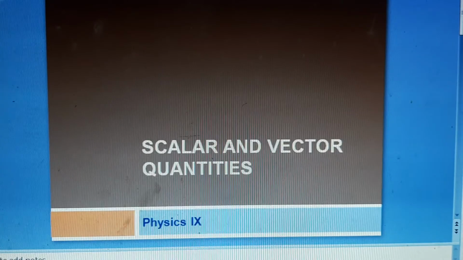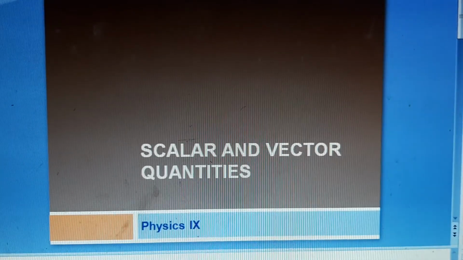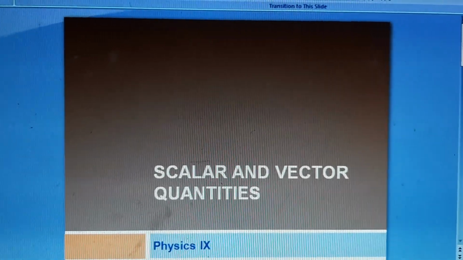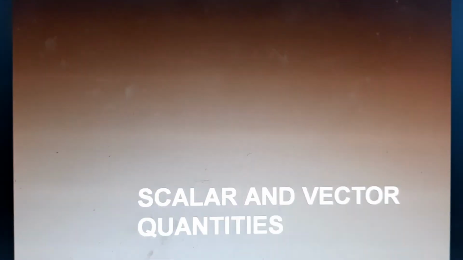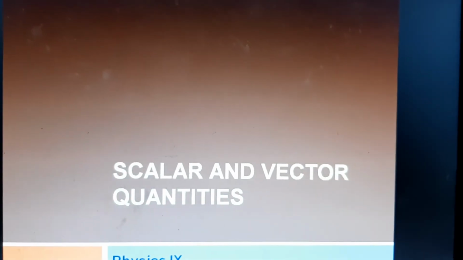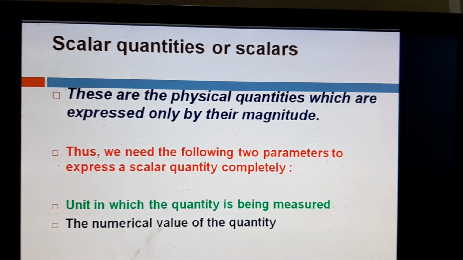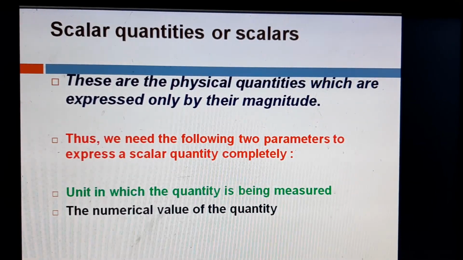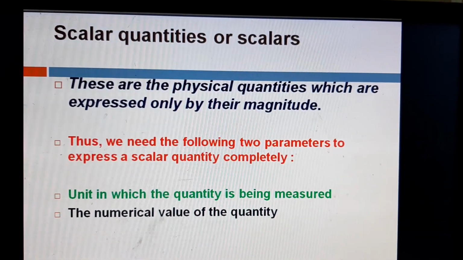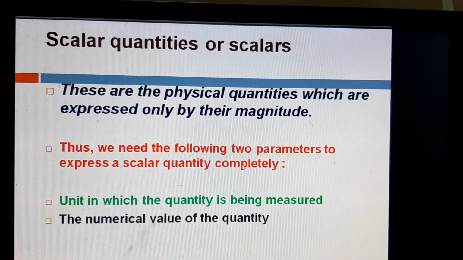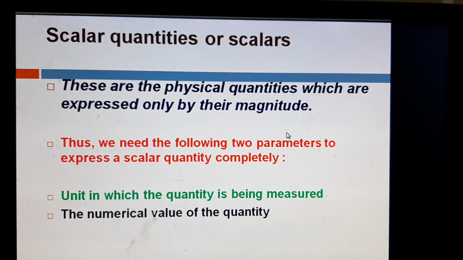We are going to start with a new topic in physics, and that is scalar and vector quantities. Okay, so here, what do you mean by scalar and vector quantities? Let us see that. Scalar quantities. These are the physical quantities which are expressed only by their magnitude. That means to express the scalar quantities, we need only their magnitude, nothing more.